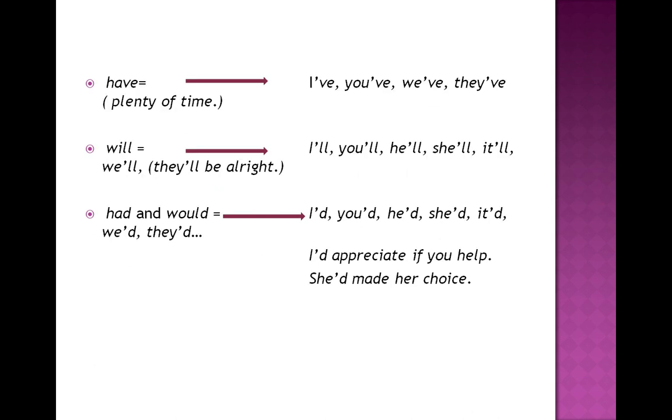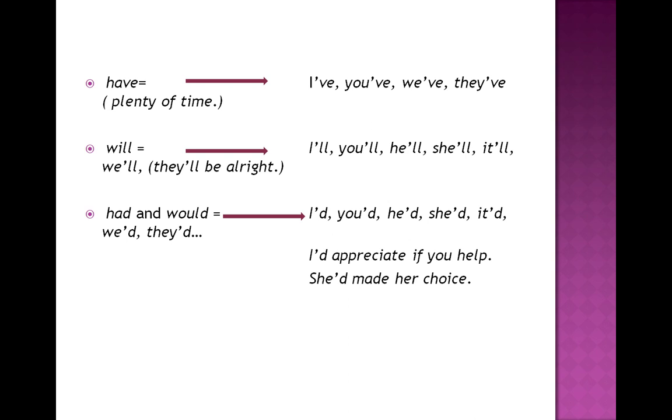Have. The short forms with have turn into I've, you've, we've, and they've. They have plenty of time, or we can use the same example with all of them. I've got plenty of time. If you have plenty of time. Then with will, when we want to make contractions with will: I'll, you'll, he'll, she'll, it'll. It'll be all right. They'll be all right. They'll be coming, or something like that.